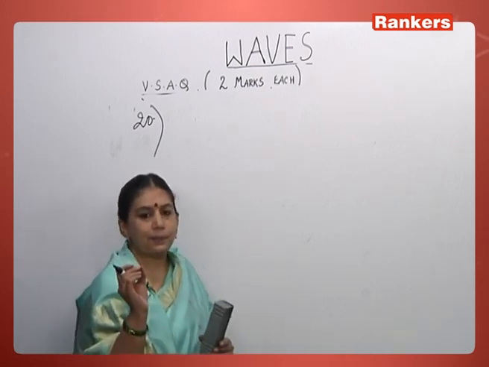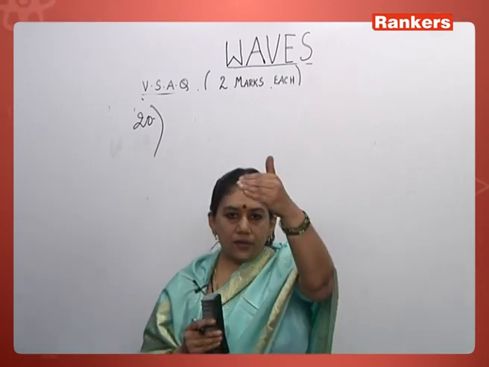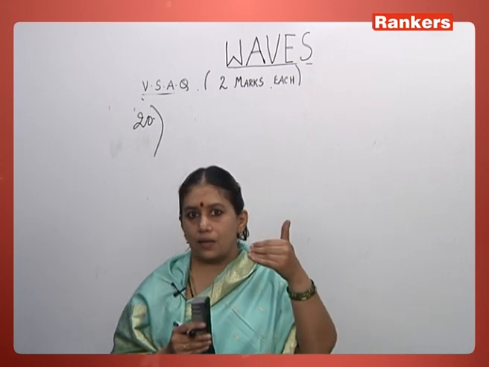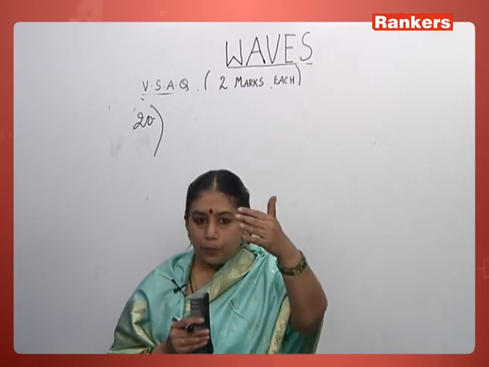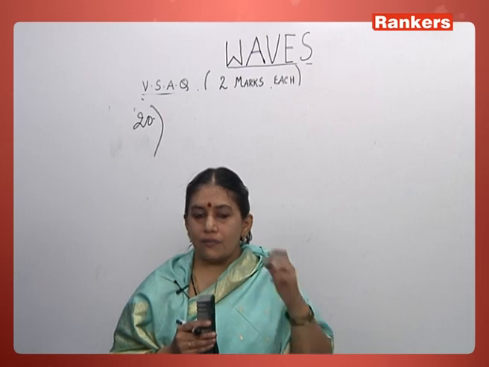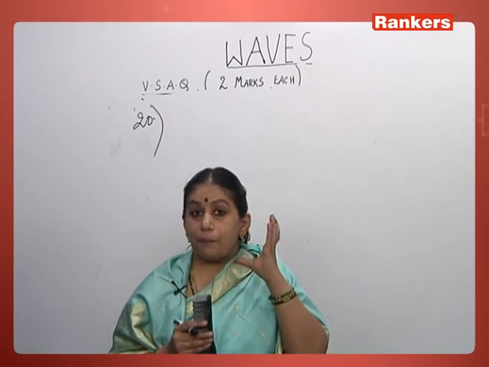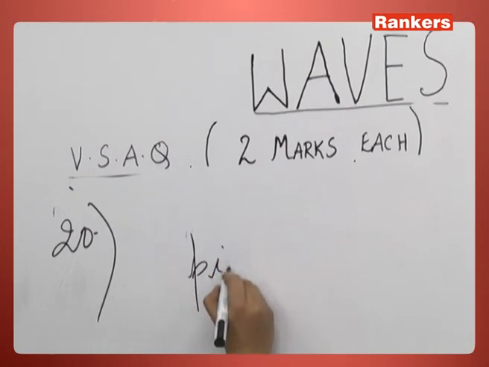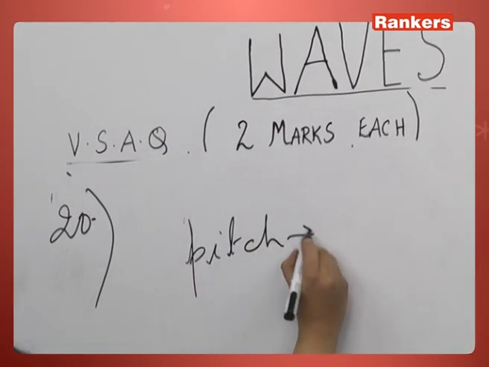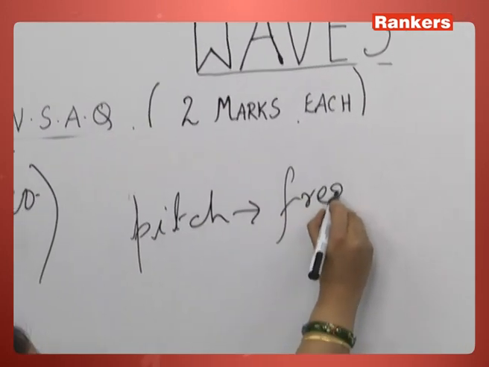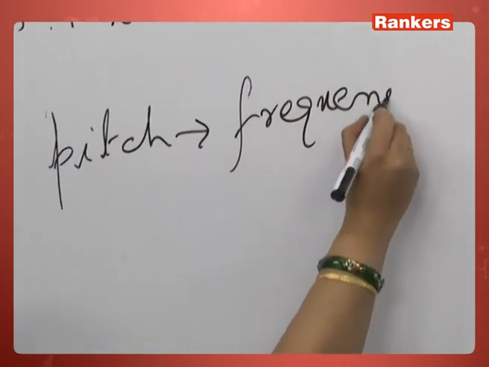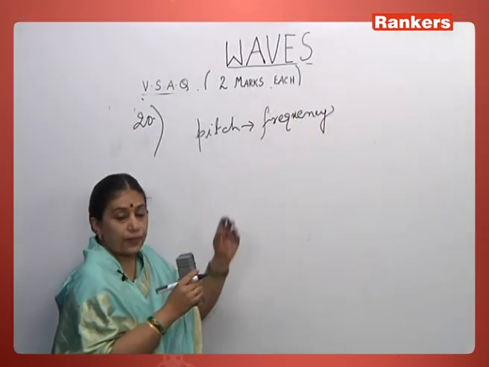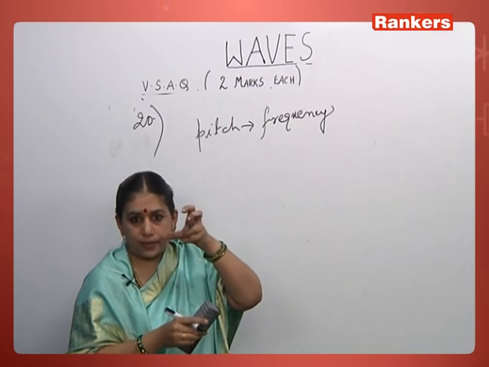A common example is whenever a whistling train is approaching a railway station, we suddenly feel that the pitch, here it's the frequency, changes. Pitch refers to frequency. Frequency means the shrillness of the sound.